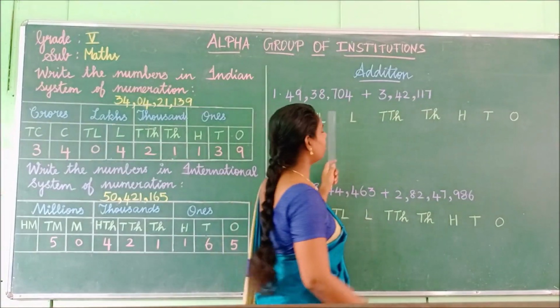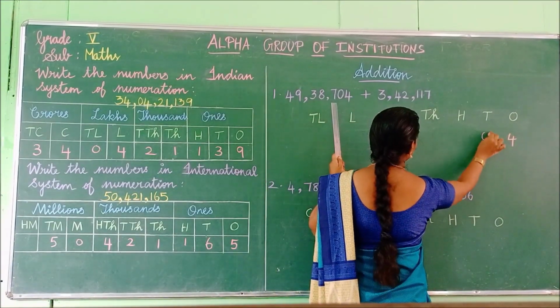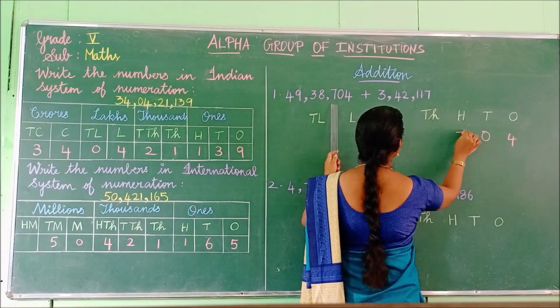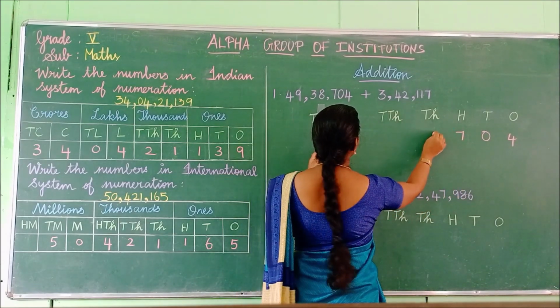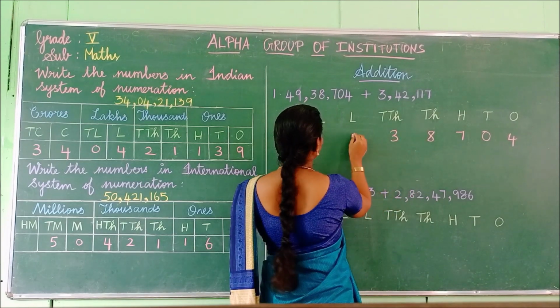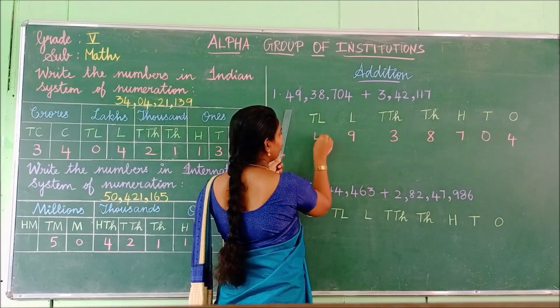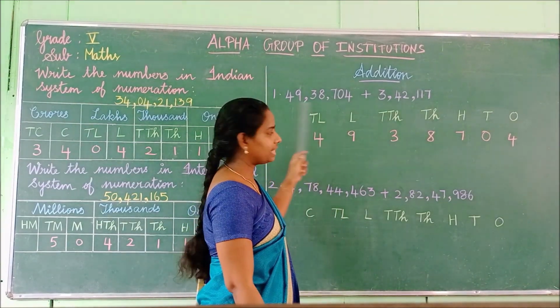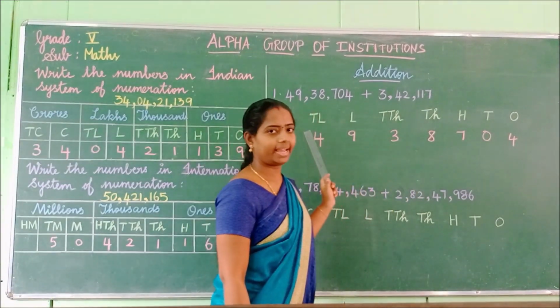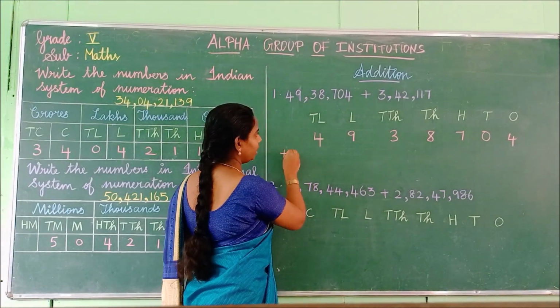See what is the last number given here? 4. Okay. 4 and then tens place 0 and 100 place 7, thousands place 8, 10,000 place 3, lakhs place 9 and 10 lakh place 4. Okay, we have placed these numbers according to the place values. Okay, children, and then addition we have to add.